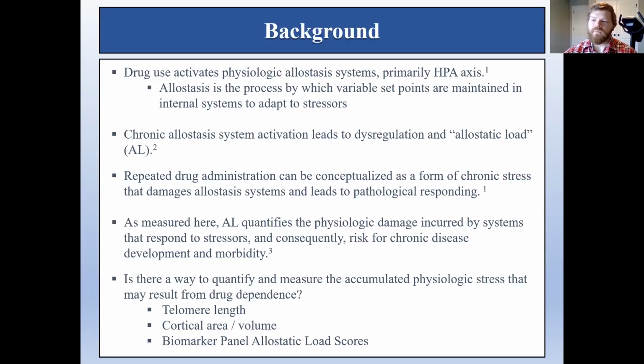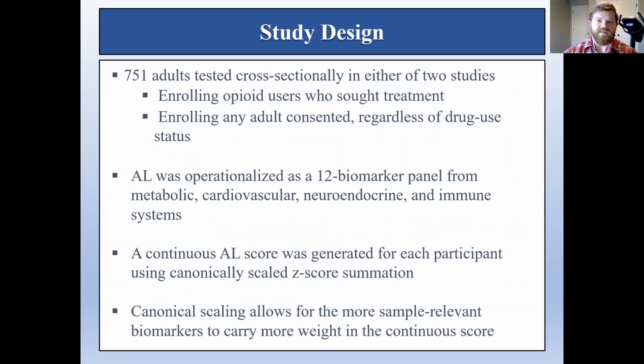of allostatic load. And for the present study design, we collected data from 751 people enrolled in one of two studies. One being a treatment study enrolling people who use opioids, and the other being a natural history study enrolling any adult who consented to participate regardless of drug use status. This collection design generated a more heterogeneous sample than if we collected a biomarker panel from just the treatment cohort